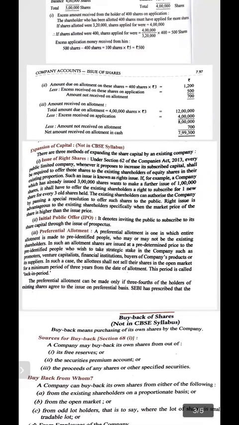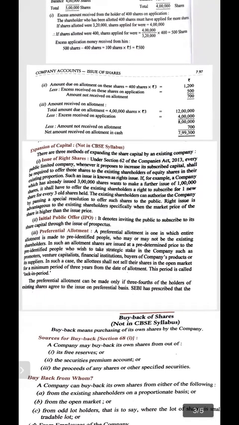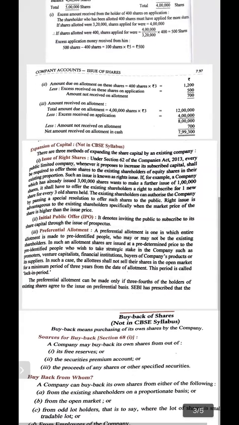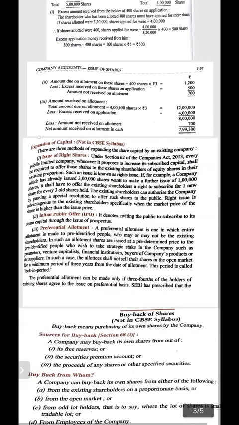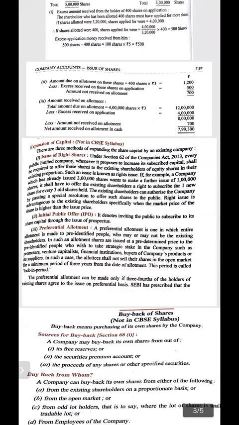The existing shareholder can authorize the capital by passing a special resolution to offer such shares to the public. Right issue is advantageous to the existing shareholder, specifically when the market price of the share is higher than the issue price. Please mark, this is one of the most important advantages of issue of right share. You may get the question, what is the advantage of the issue of right share to the shareholder, carrying 1 mark. The second way to expand the capital is initial public offer, IPOs.